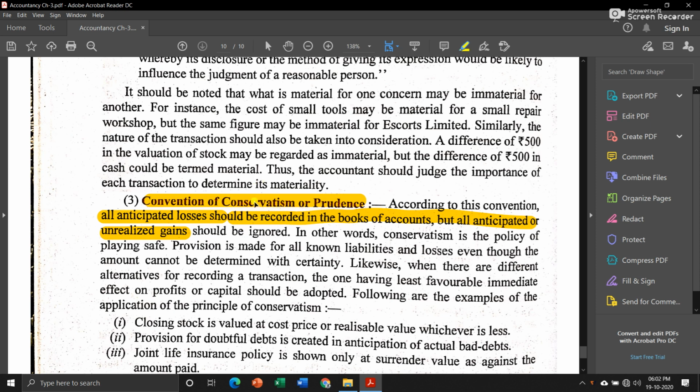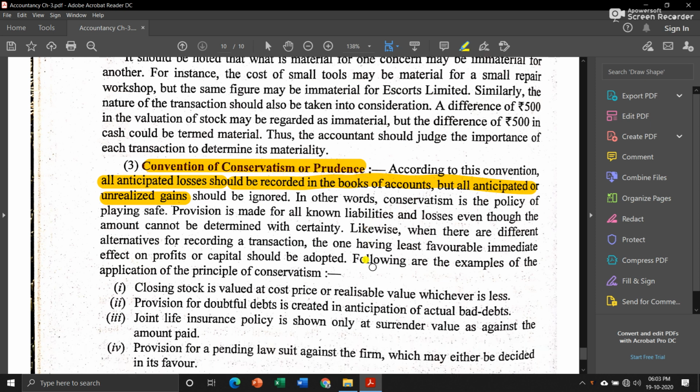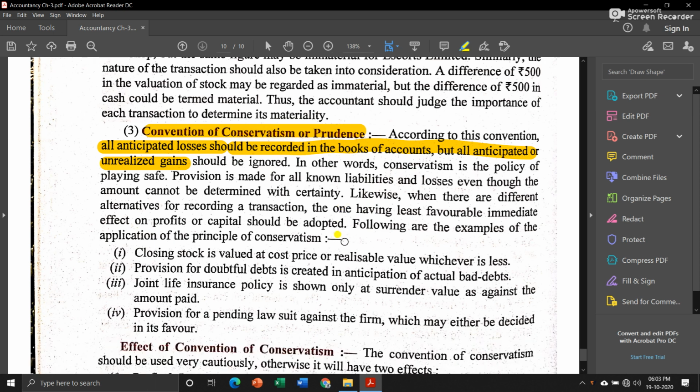Means you are conserving your business against all those possible losses. Because of this convention, your profit and loss account will show more loss and less profit. So it is providing protection to your business against uncertain or unexpected losses. Now there are some examples of this conservatism.